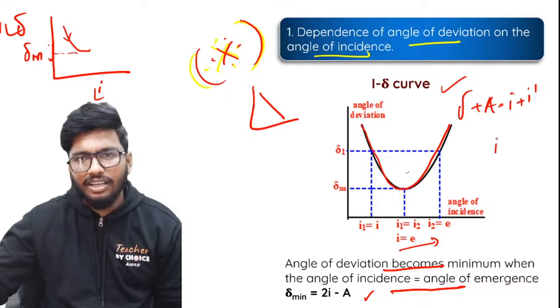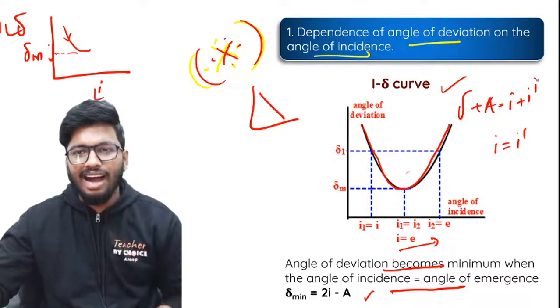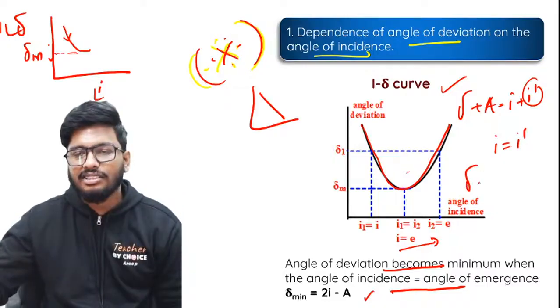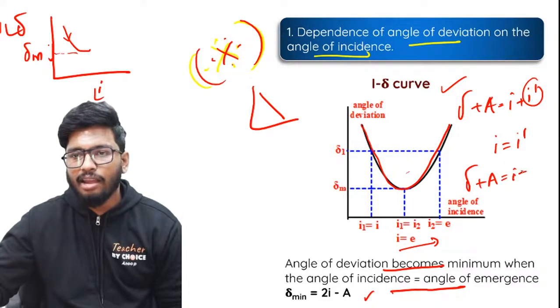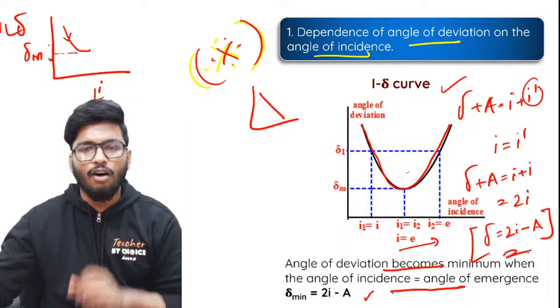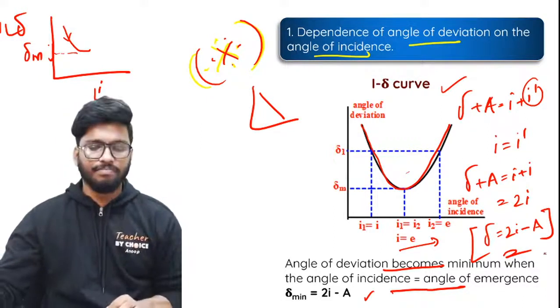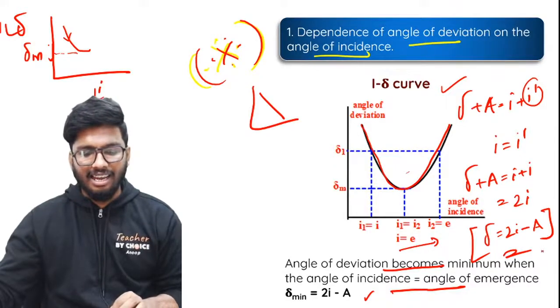So if the angle of incidence and angle of emergence are pretty much the same, in place of I dash I can write it as I. So I'll get delta plus A is equal to I plus I, which is nothing but 2I. So I can write delta is equal to 2I minus A. This is the formula to find the angle of minimum deviation. Got it, people? Is it clear?